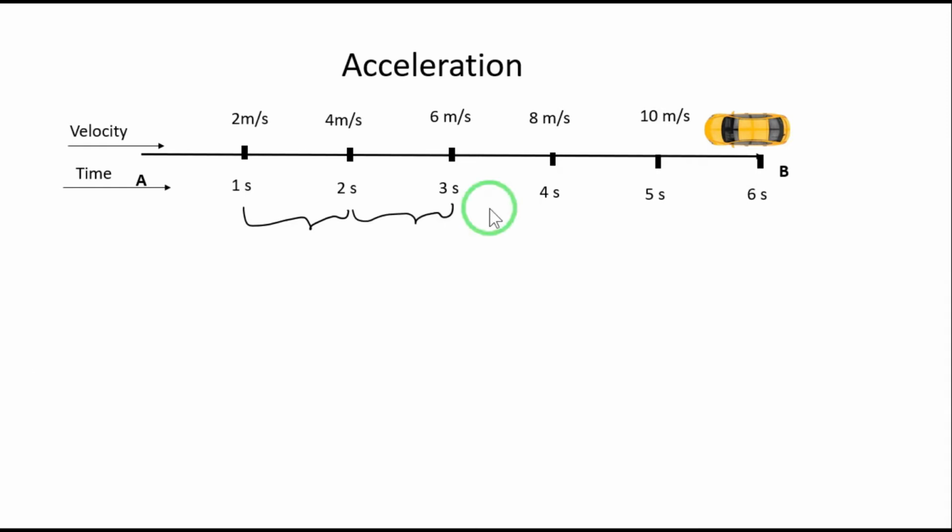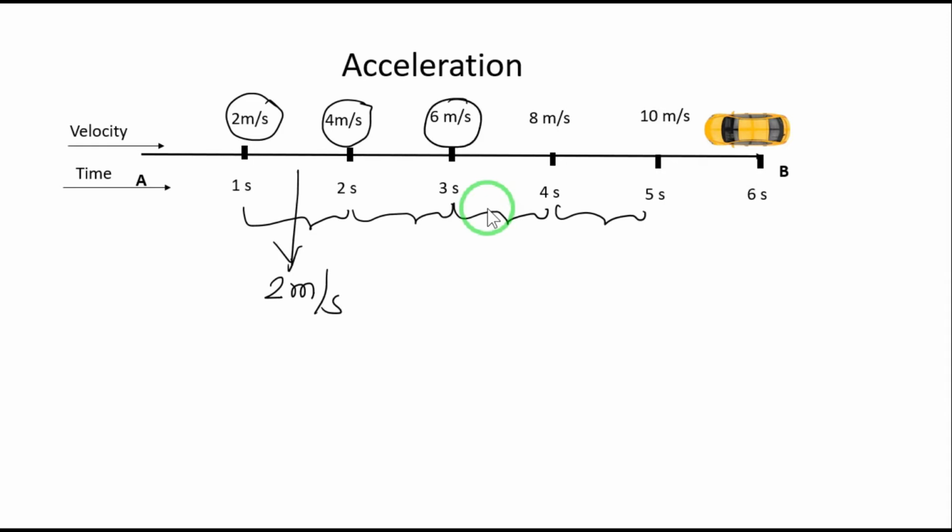And suppose you get a situation where velocity changes over time intervals of every second, for example, 2 meters per second, and in the next second it became 4 meters per second. How much is the change in velocity? 4 minus 2, 2 meters per second. How much is the change in velocity here? 6 minus 4, 2 meters per second, right? And between the next seconds, again it is 8 minus 6, 2 meters per second, and here also 2 meters per second.